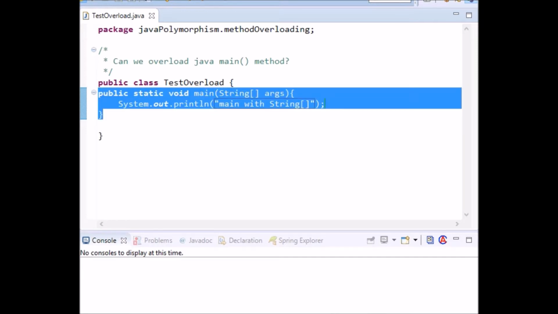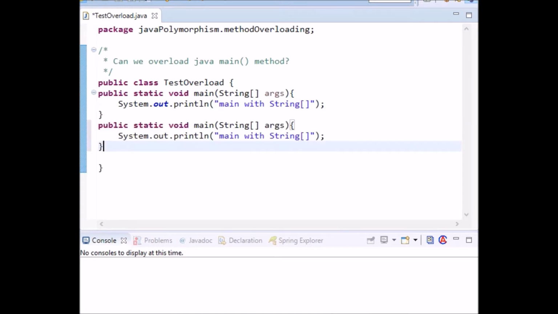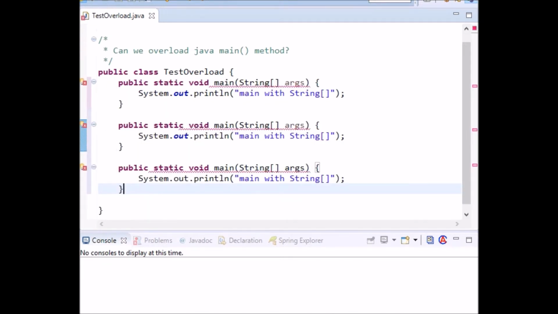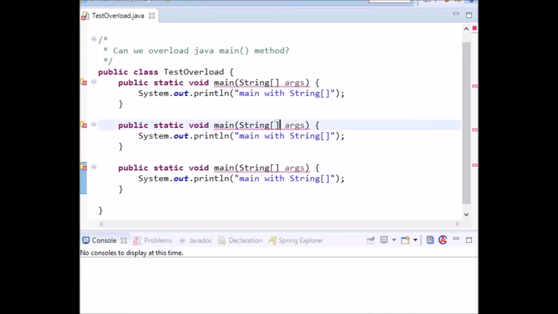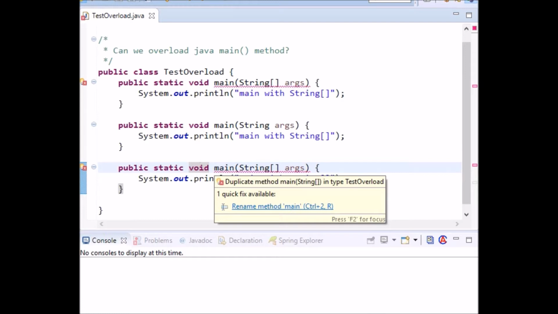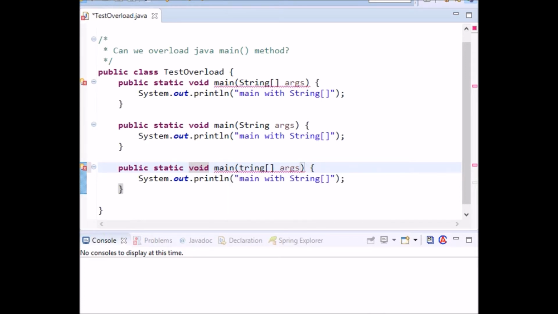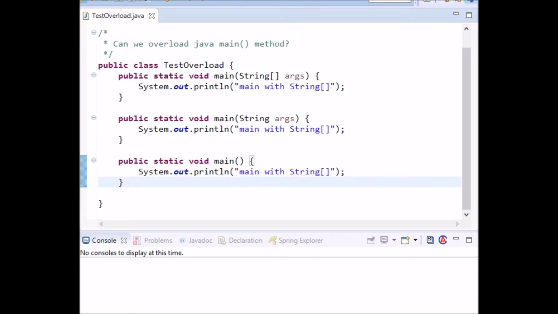Similarly, I'm going to create some other main methods here. I'm going to change the string arguments, meaning I remove this here. This is also separate, and in this main method I'm going to change these things. This is already accepted.